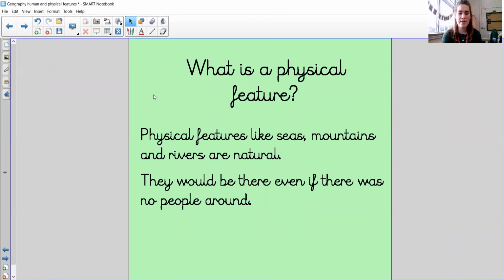Physical features are features like seas, mountains, and rivers, and they are natural features, which means they would be here even if there were no people around. Even if humans didn't exist, mountains, seas, and rivers would still be the same. They might look a little bit different, but they would still exist. That's a really easy way we can tell the difference between physical and human features: physical features would still be around even if humans didn't exist, whereas human features, the clue is in the name, have been built by humans.